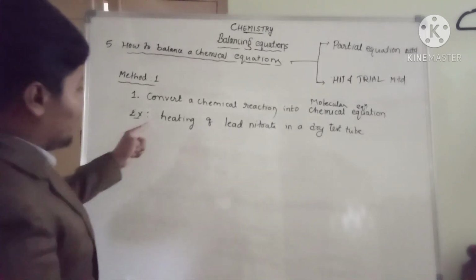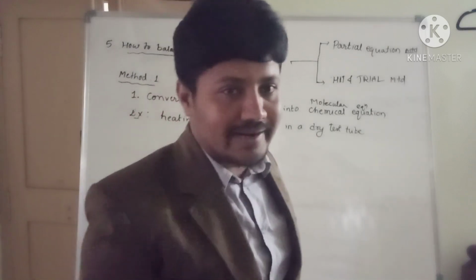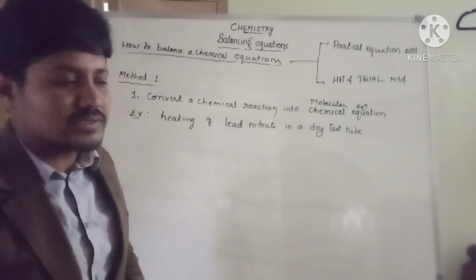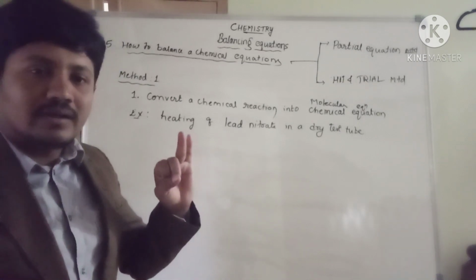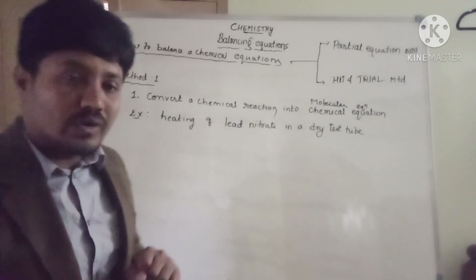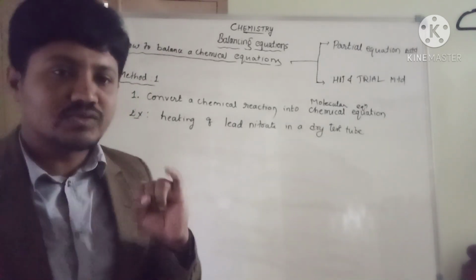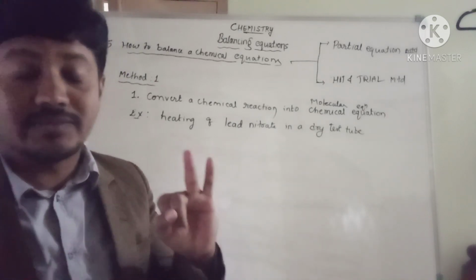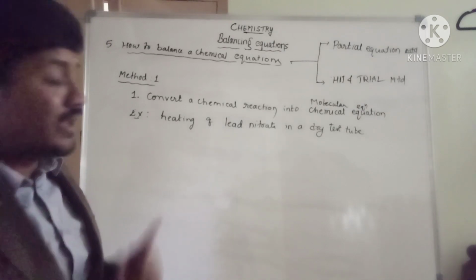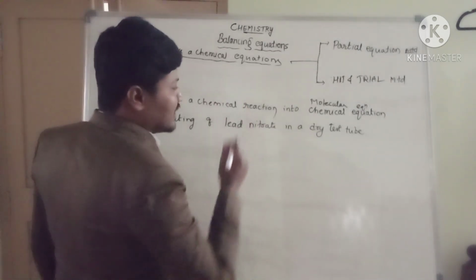Basically, whenever nitrates are under heat, they generally produce oxides, nitrogen dioxide and oxygen gas, but only a few nitrates do not produce nitrogen dioxide. Those are potassium nitrate, sodium nitrate, and ammonium nitrate. We'll discuss that later. Now, heating of lead nitrate in a dry test tube.